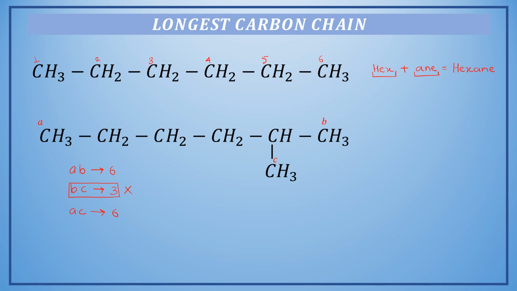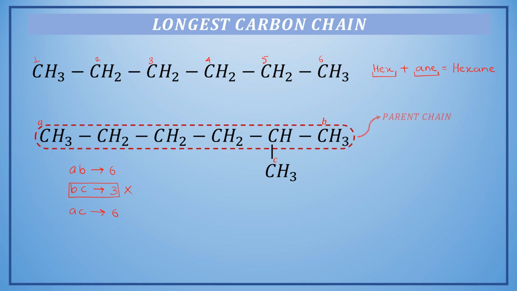In this particular example, if we take either AB or BC, or AC, both chains are actually same. We can see this by highlighting the parent chain. Let me highlight the AB as the parent chain. Then whichever groups are linked to the parent chain are called substituents. So if we mark AB as parent chain, this methyl group right here will be the substituent.